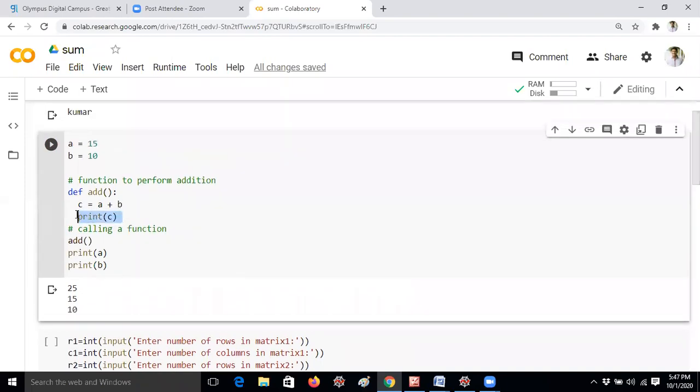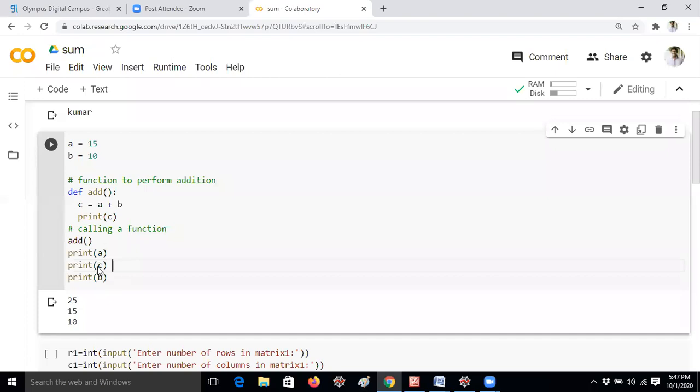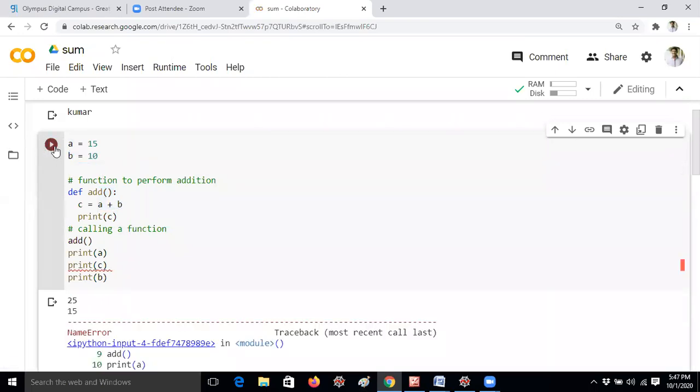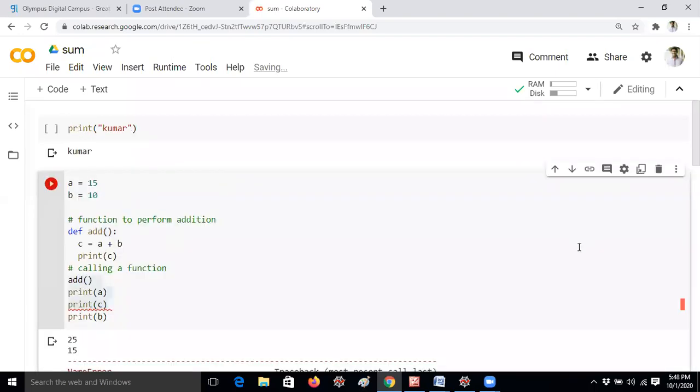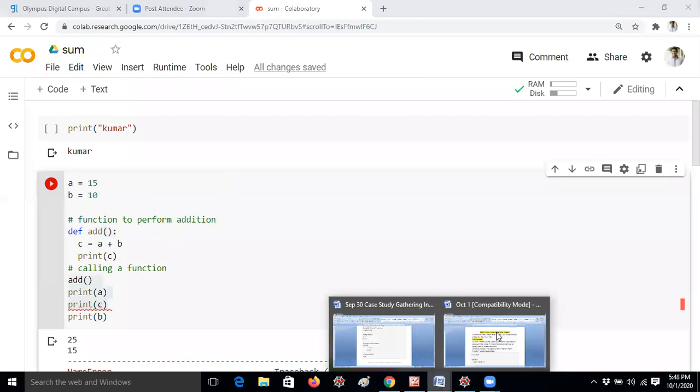Now if I'm accessing the c variable here, I'm just printing here. But c cannot be accessed here because c is a local variable that is defined in the add function. So c is not defined here; after this line I am not giving the c value. Let me run it, guys. Now I am getting the error. This is correct because name c is not defined, because c is not defined in these lines. That's why I'm getting the error. I hope you understand what is local and what is global.